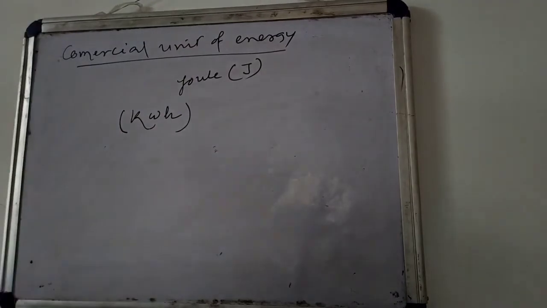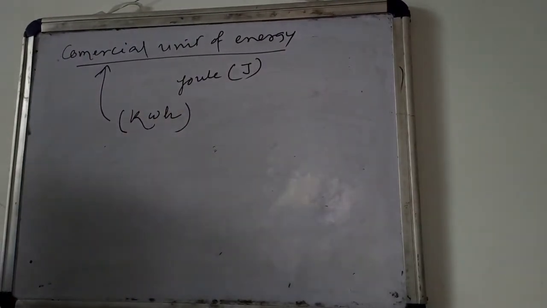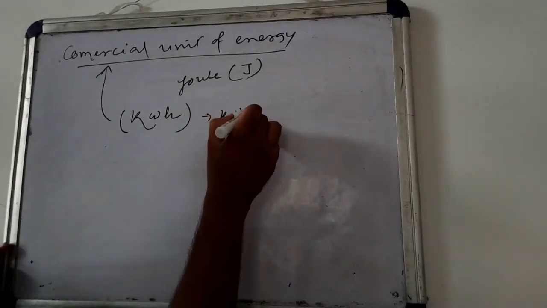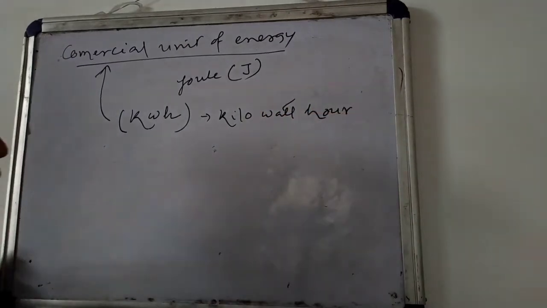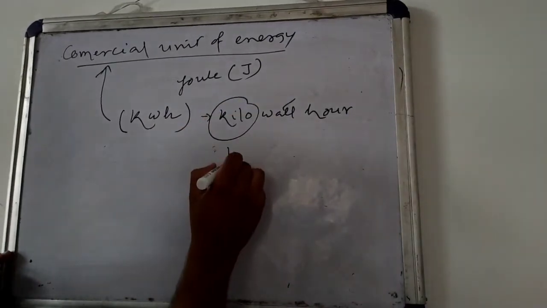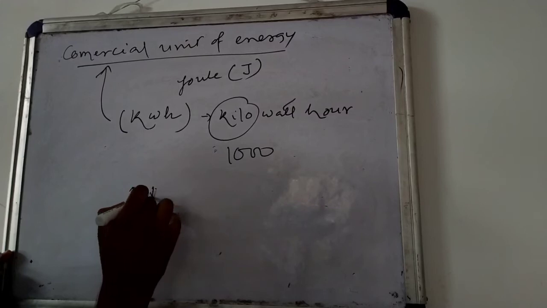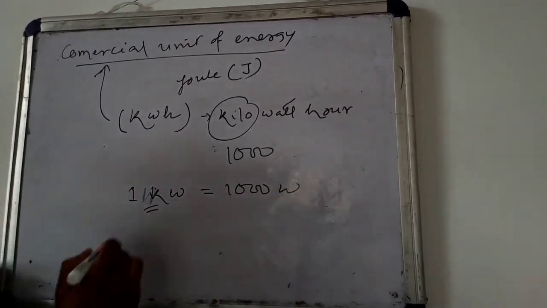This is our commercial unit of energy, kilowatt hour, and this kilo means 1000. That means 1 kilowatt means 1000 watt.